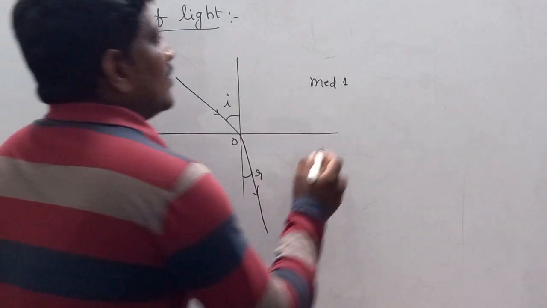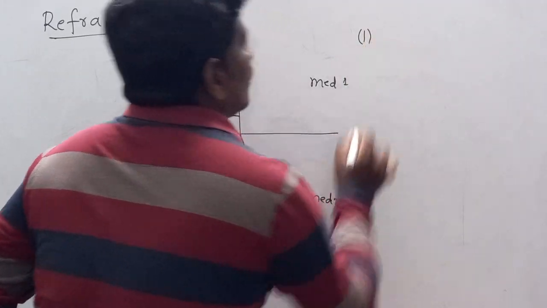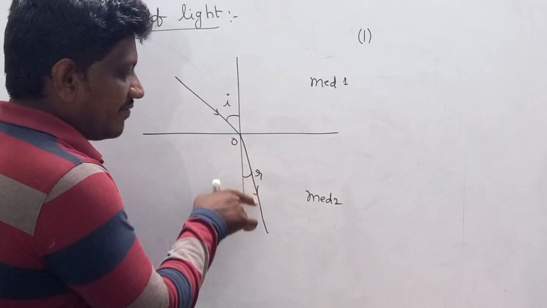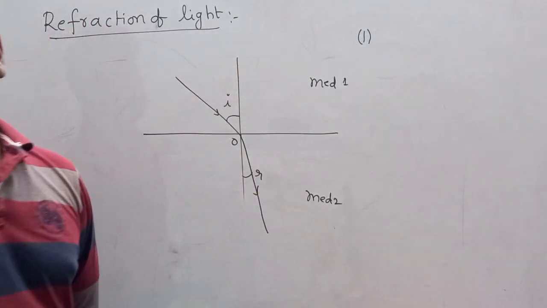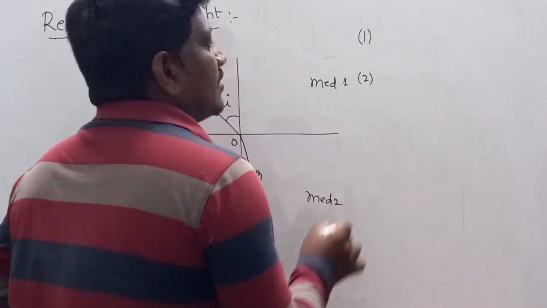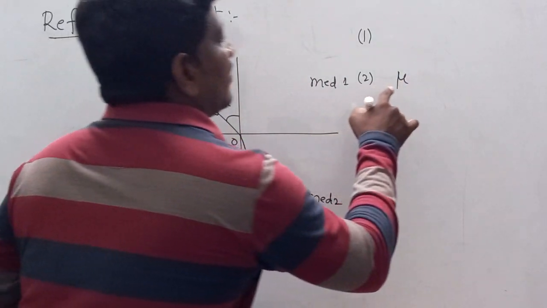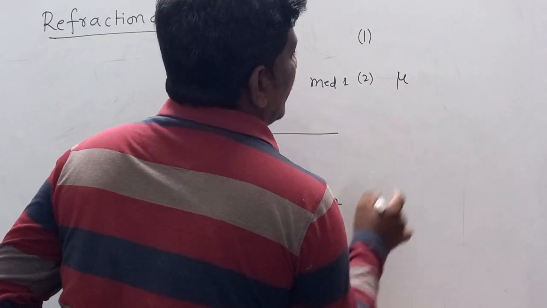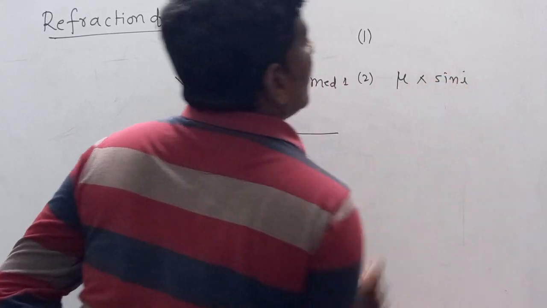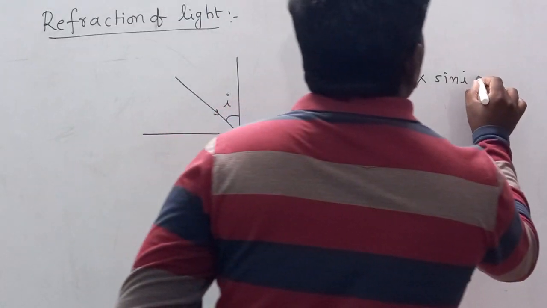So first law tells that incident light ray, refracted light ray, normal, lie in the same plane, and the second one is the product of refractive index of any medium and sine of angle of incidence in that medium remains constant.